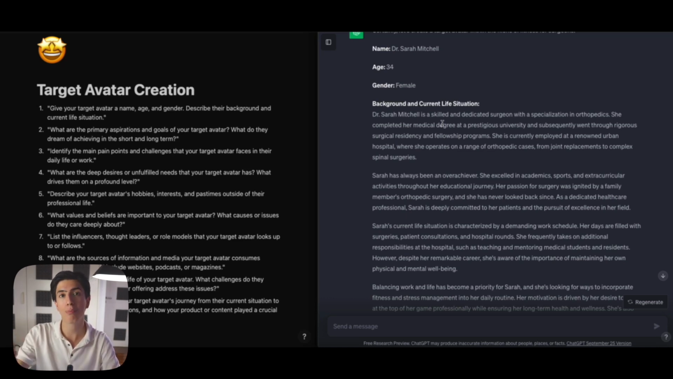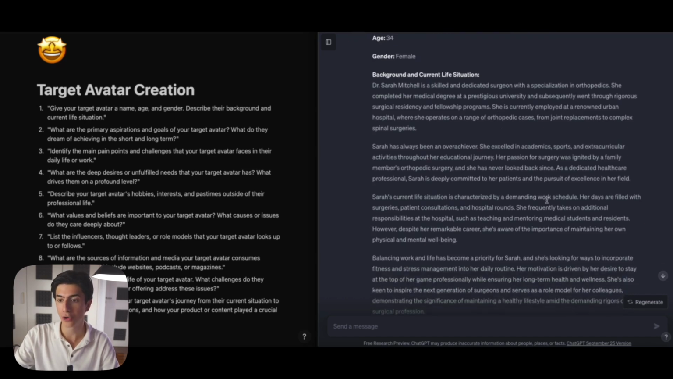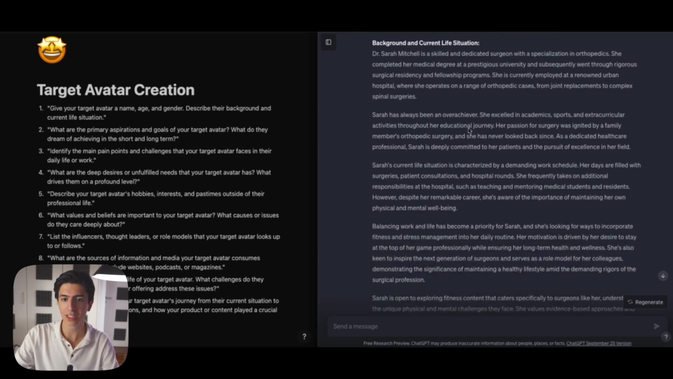And perhaps I would also print out this Word document to have it on your desk, because we are going to be coming back to this Word document multiple times when creating our content, right? Our target avatar is something that we want to revisit many, many times if we want to be specialized and targeted with our content. So this information right here is very important.